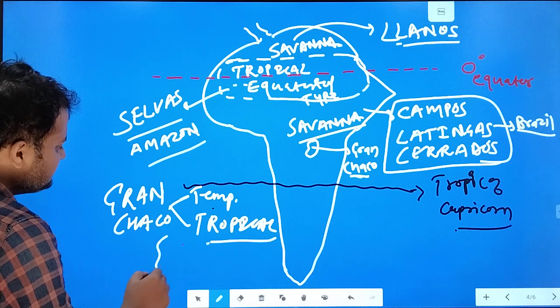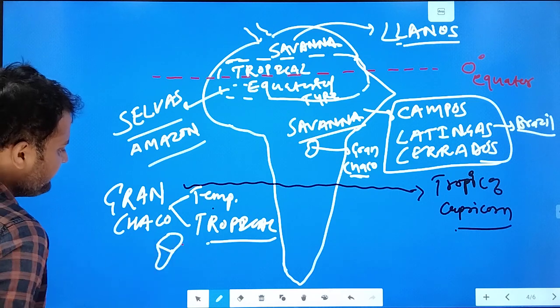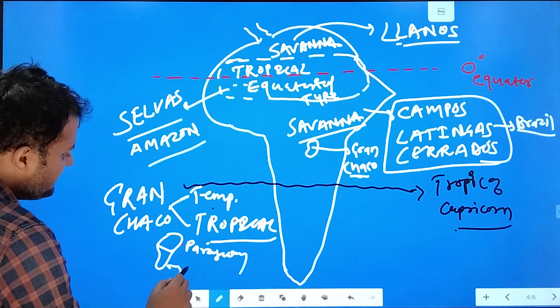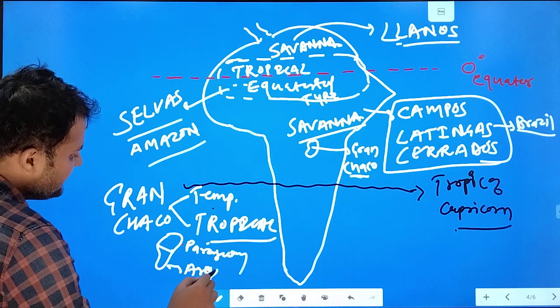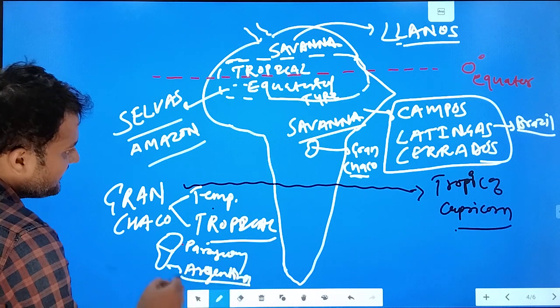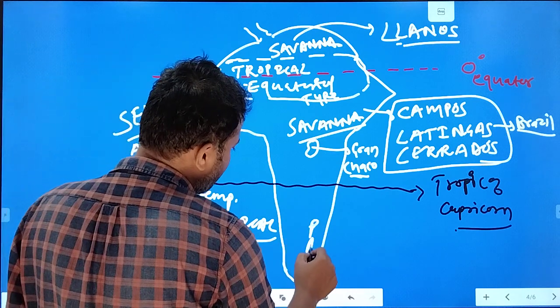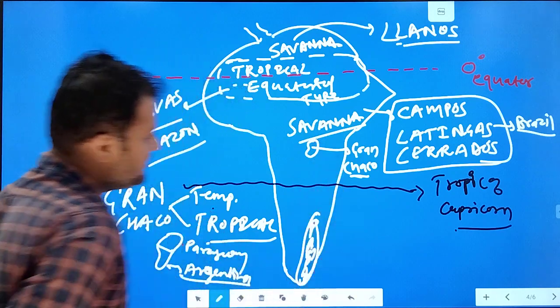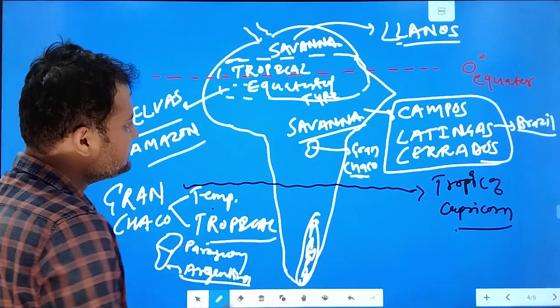Right, and it lies in two countries. One is Paraguay, and the part below is in Argentina. And here comes the temperate type of climate, that is the Pampas grassland, right? So these are the basic features.